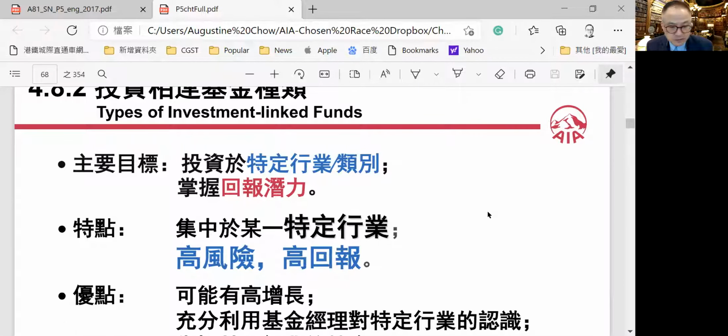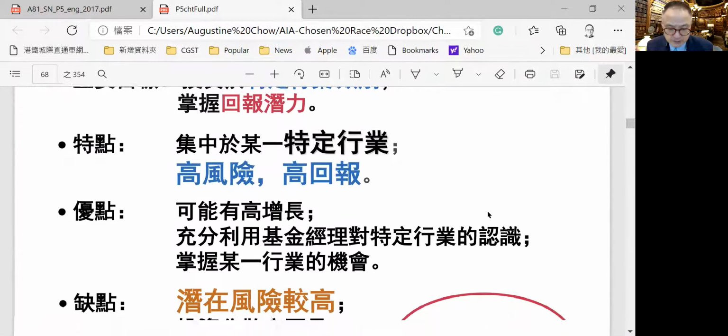A special industry fund, which will give you the return of the special industry. For example, last year, the highest fund growth rate was achieved by the real estate fund of China, because they invest just in China real estate business, real estate companies, and last year they provided 40% return on the fund, but also it is very concentrated and high risk.